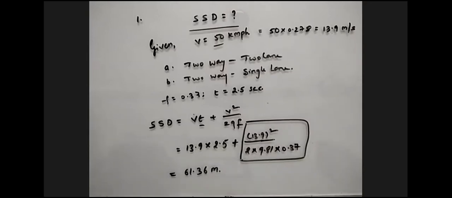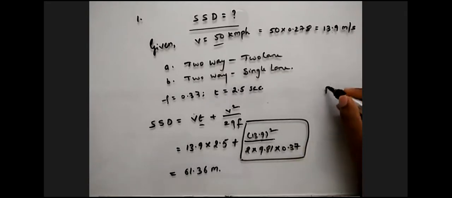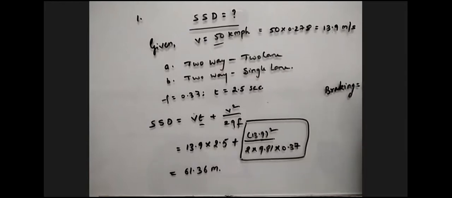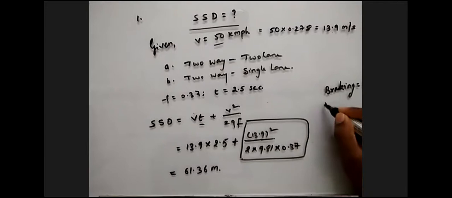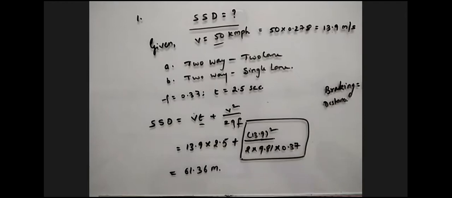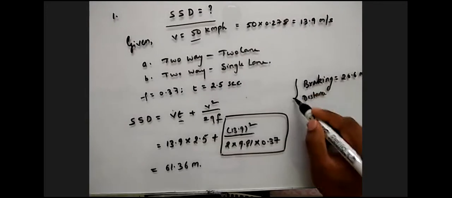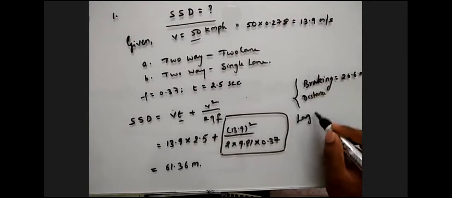Anyone guess? 26.6, sir. Very good. So simply saying, braking distance is 26.6 meters.